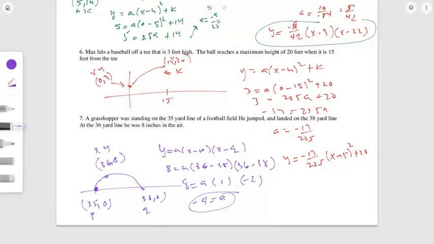Okay, so a equals negative 4, and then we rewrite it, and we're done. Okay. All right, onwards. Last page.